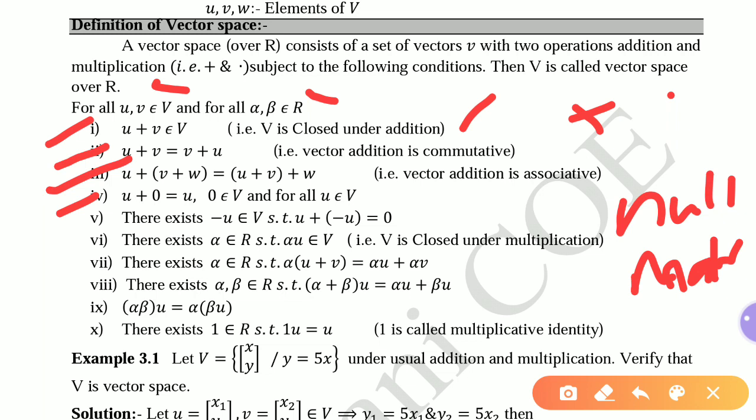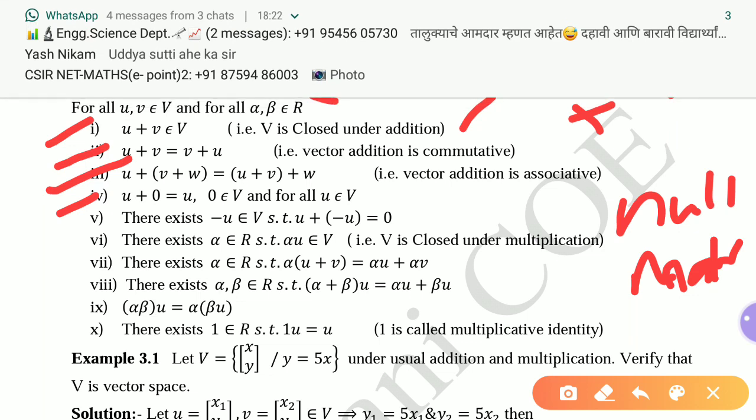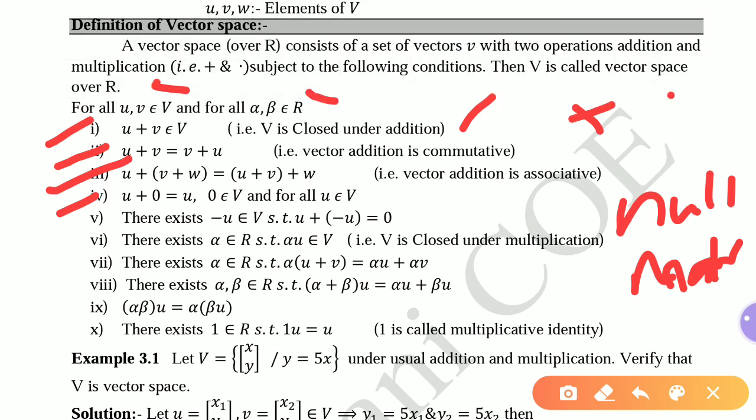If we consider all the matrices of order m by n, then the 0 element of that set will be the 0 matrix. So the 0 member of V depends upon what type of set V we have. If we have a set of functions, then 0 will be the 0 function, which maps everything to 0.